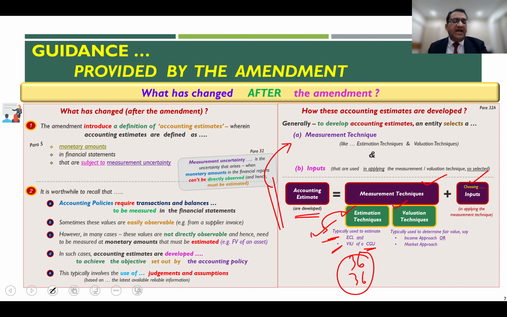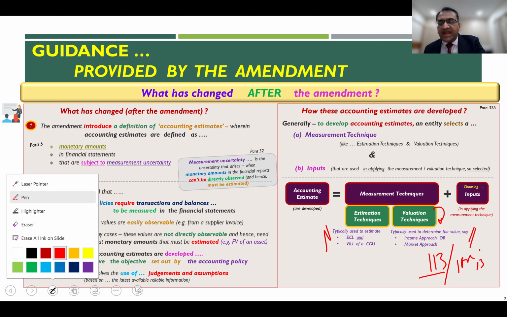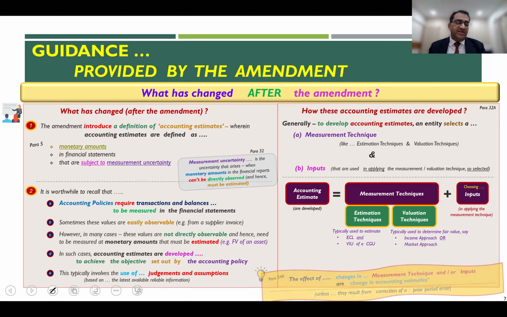So the estimation technique is typically used in these circumstances. Further, when it comes to valuation techniques, as I mentioned, the income approach, market approach, and cost approach are typically used to determine the fair value as contemplated under Ind AS 113 or IFRS 13. Right? So this is the guidance given in paragraph 32.